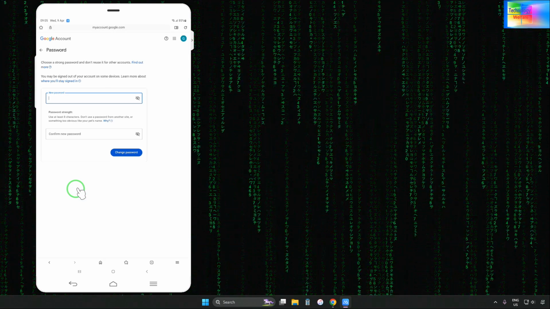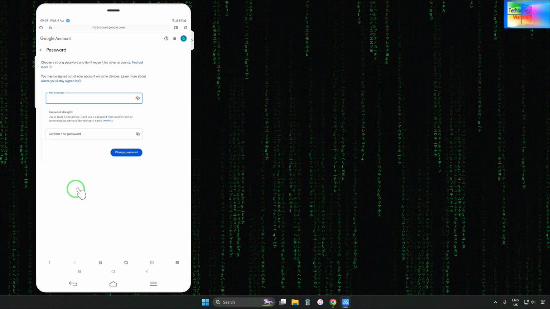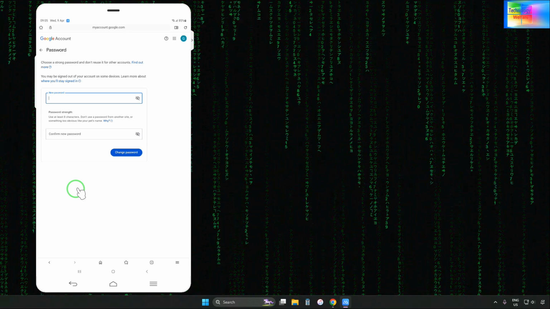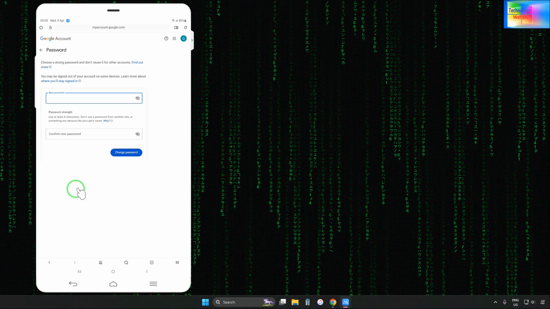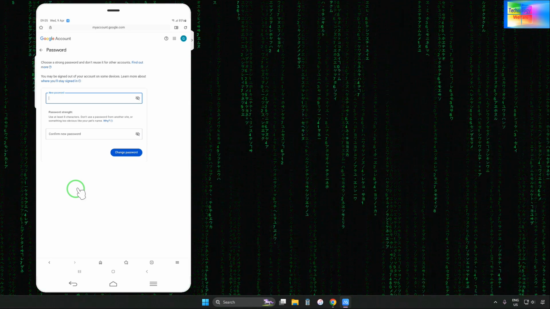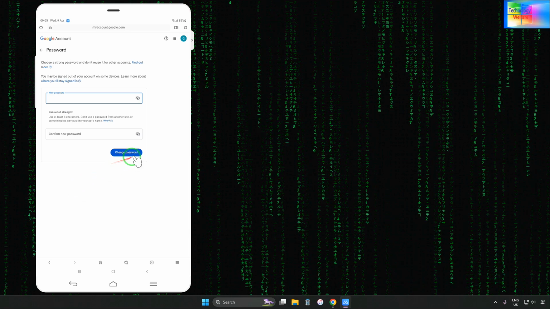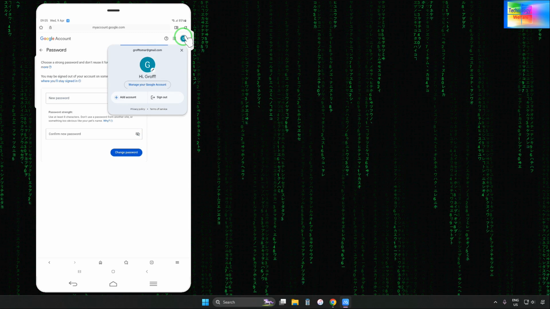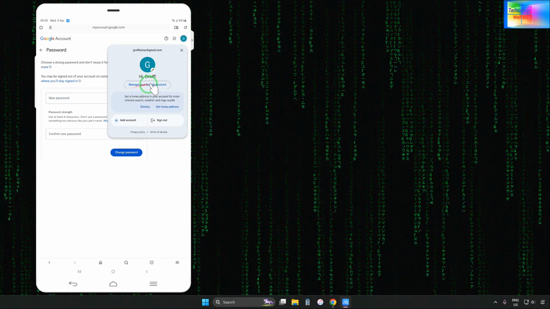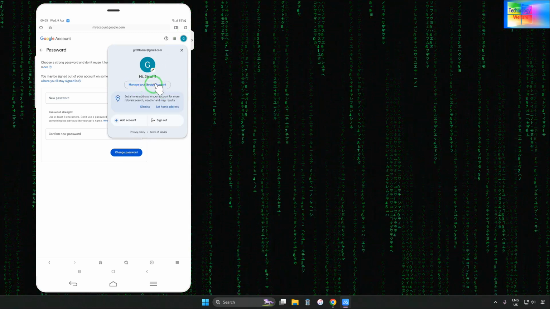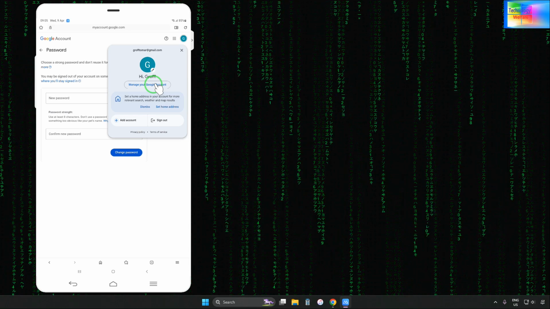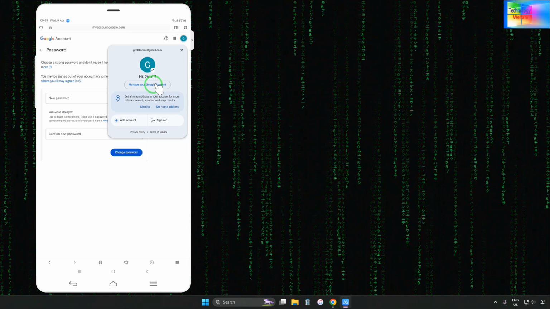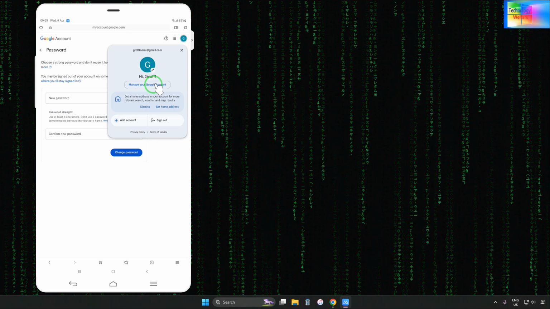Well, we have the opportunity to create a strong password. Of course we can produce a new strong password and confirm the new password, and after changing, click on Manage your account. After coming here you will have to go to the Security Center and add the recovery email and recovery phone number. There will be one blank.